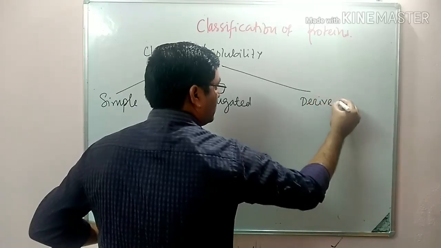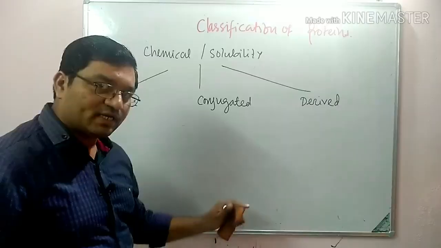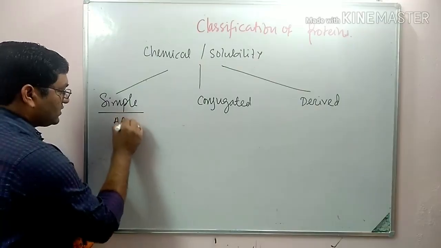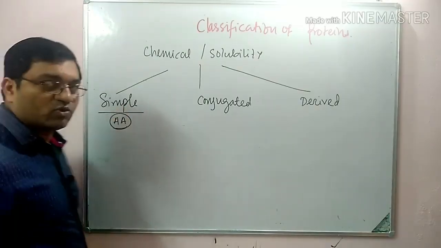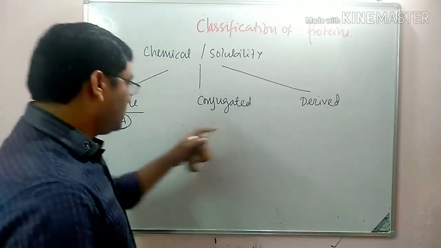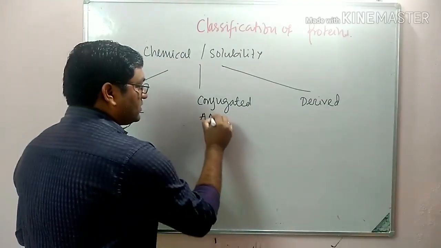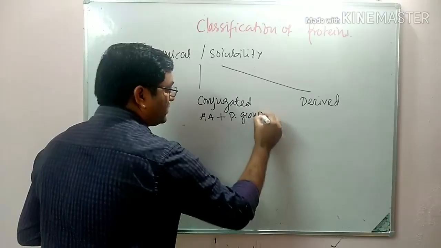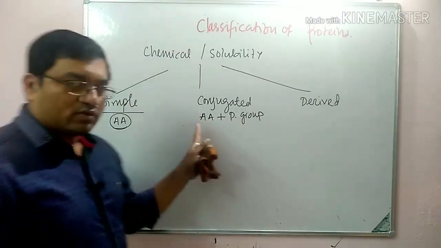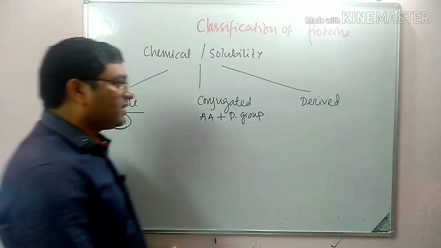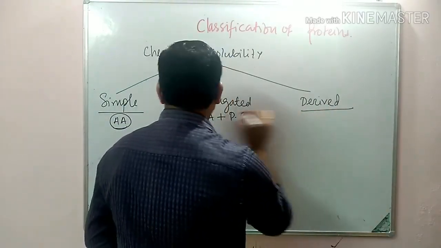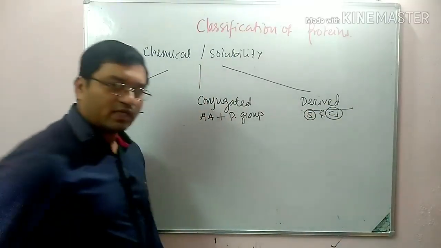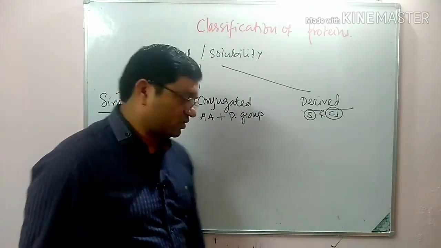It is very simple. It is similar to lipid classification. Simple proteins are composed of amino acids only. No prosthetic group is there. In conjugated protein, there is amino acid plus a prosthetic group or additional group apart from the amino acids. And derived means they are derived from simple and conjugated proteins.